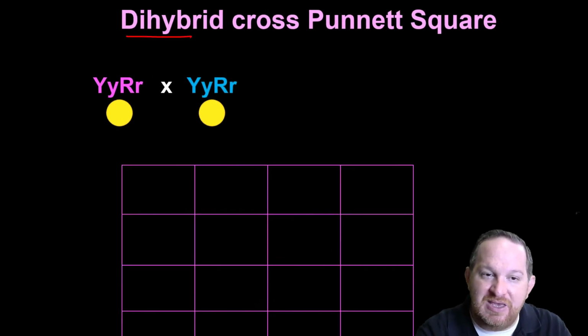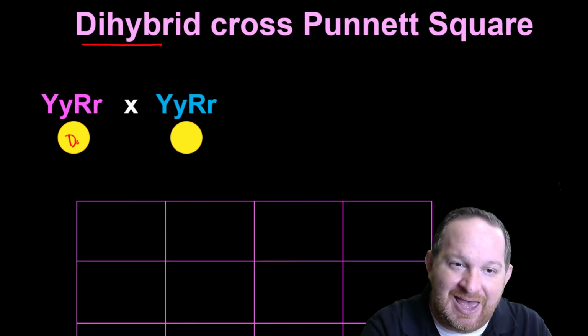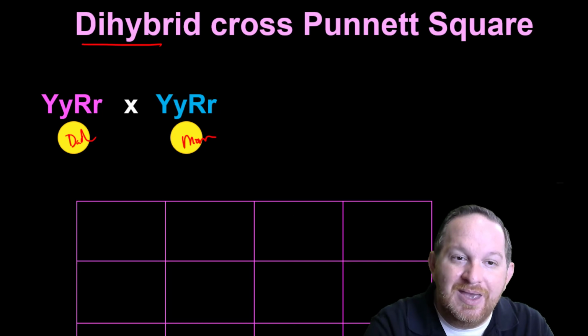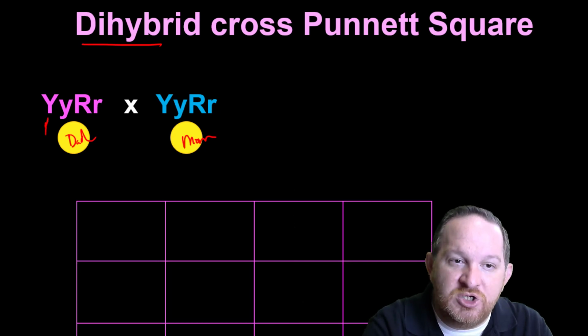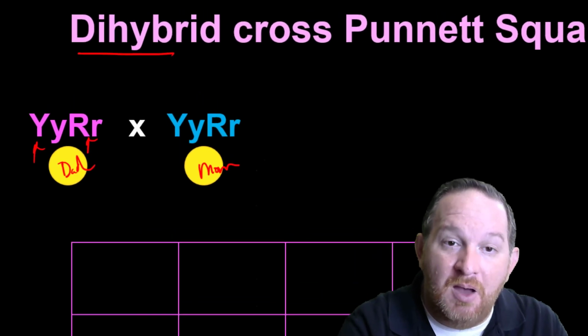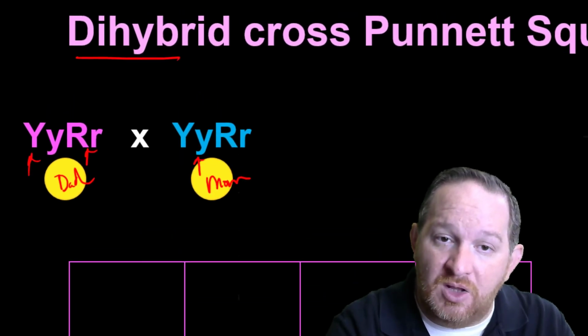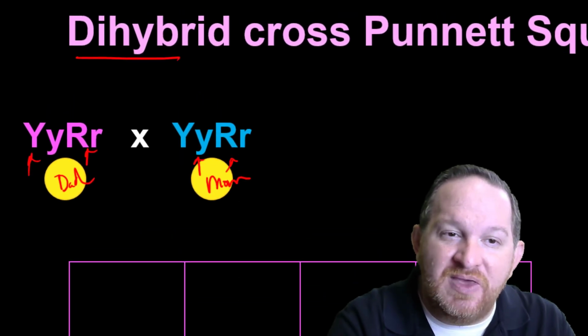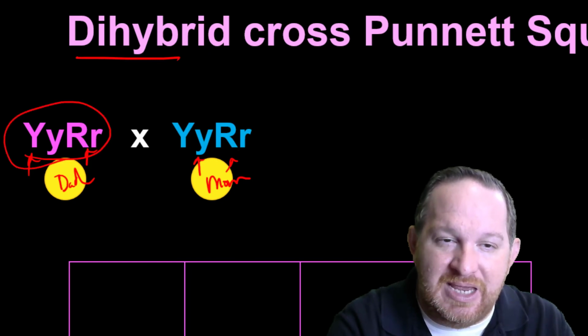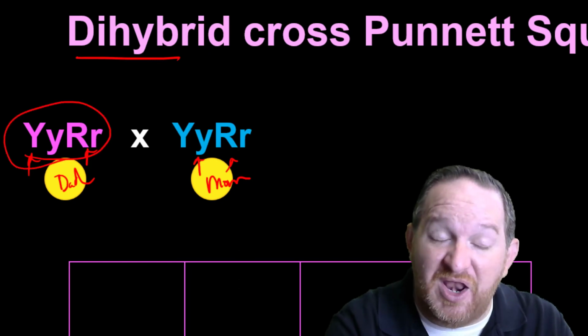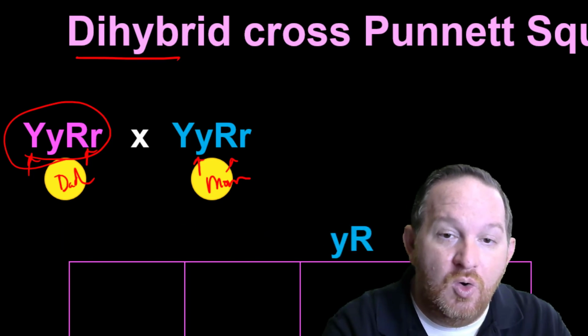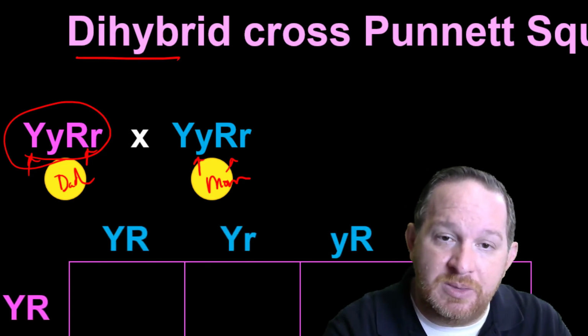So what you got to think is, let's just say this is dad, and let's say that this is mom. Dad has got to give one allele for color, and one for shape. Mom has also got to give one for color and one for shape. So you got to think, what are the 4 possibilities that they can give when they have to give one of each? So really what you're doing, let's take mom here at the top.